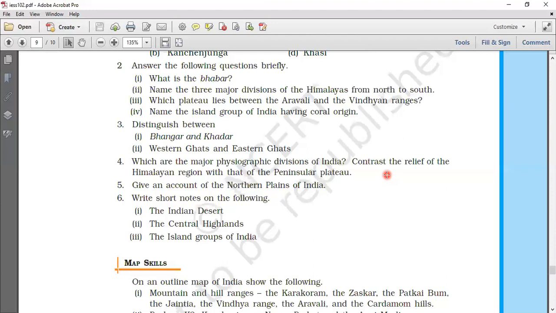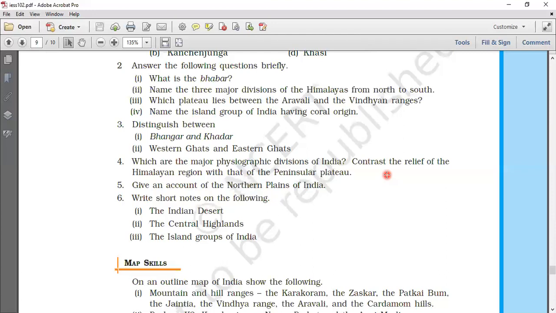Next, we go to question number 4. Which are the major physiographic divisions of India? Contrast the relief of the Himalayan region with that of the peninsular plateau. So first we will talk about the major physiographic divisions of India. There are 6 major physiographic divisions of India: Himalayan mountains, Peninsula Plateau, coastal plains, northern plains, Indian desert, and the islands.